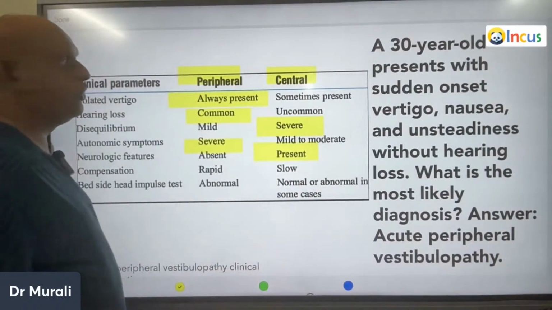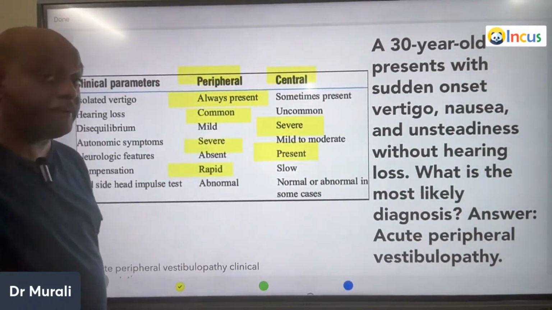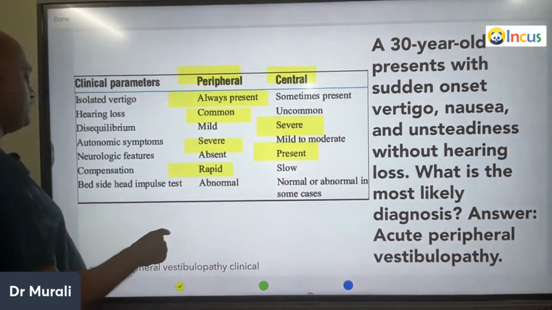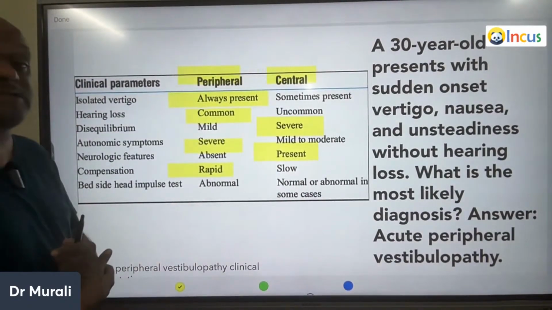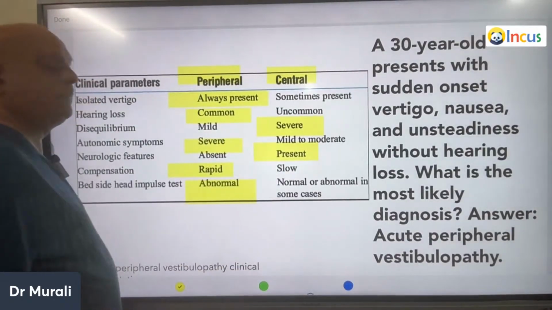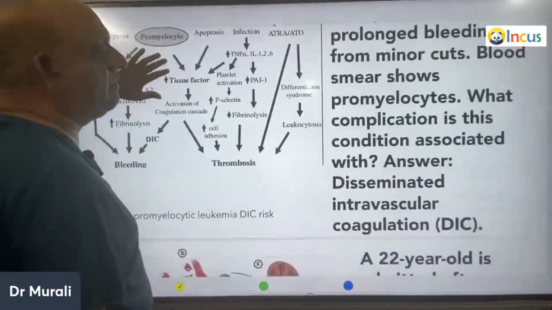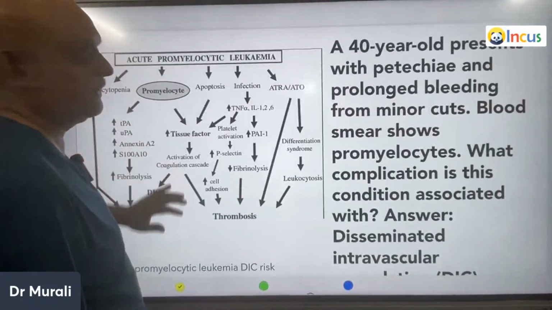Neurological features are present more in central vertigo, and compensation is very rapid in peripheral vertigo, and the bedside head impulse test typically is abnormal in peripheral. So that is what you have to emphatically remember for tomorrow's exam, doctor.